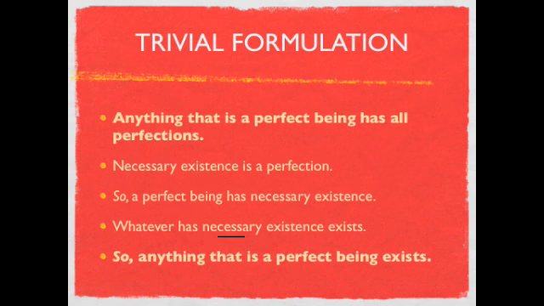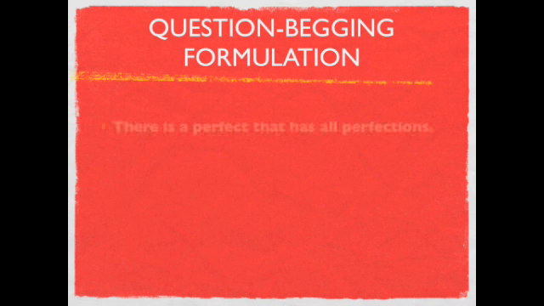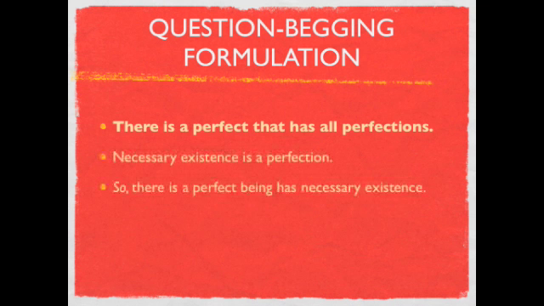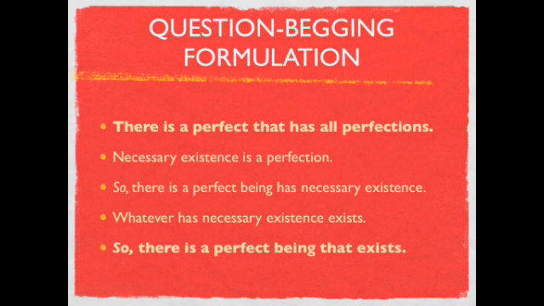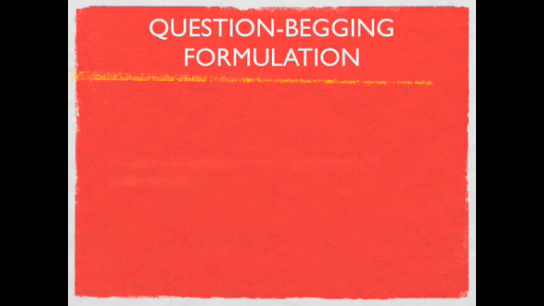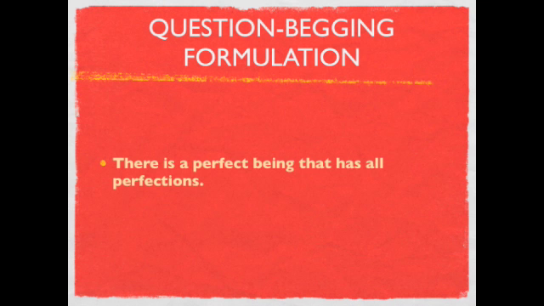Let's look at the other formulation now. This is the question-begging formulation. There is a perfect being that has all perfections. We follow the argument through once again. And what we do is we get a conclusion that's exactly the same as the initial premise. And it's interesting to note that this formulation can actually be shortened to: there is a perfect being that has all perfections, so there is a perfect being. The argument once again is trivial, and it doesn't actually prove that there's a perfect being, because its premise already assumes that there is a perfect being. There's nothing to tell us that the first premise is true or false.